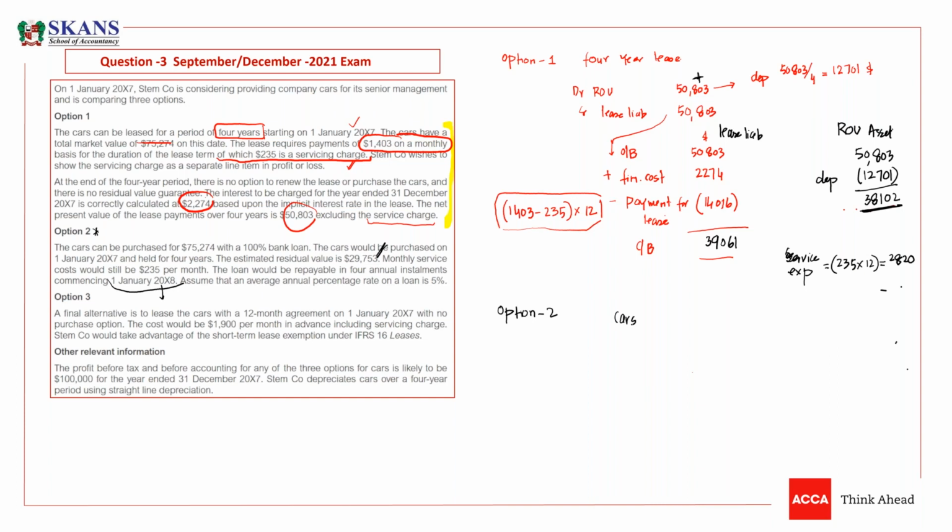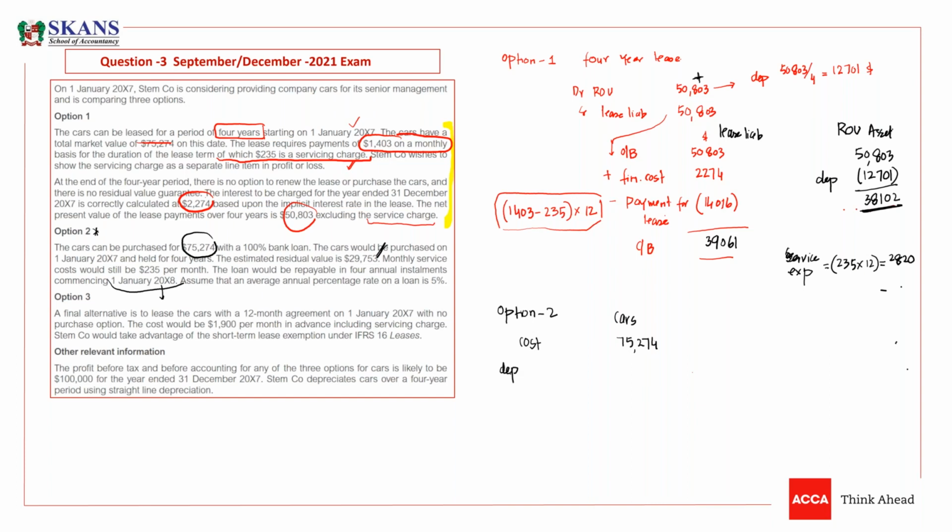So what is option 2? Purchase of cars through loan. We need to book the cars, and the cost of the cars would be 75,274. Now we just need to charge depreciation.